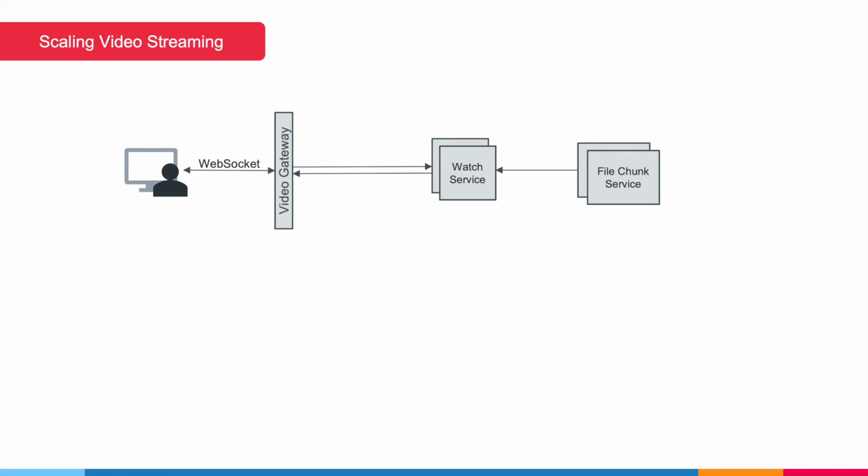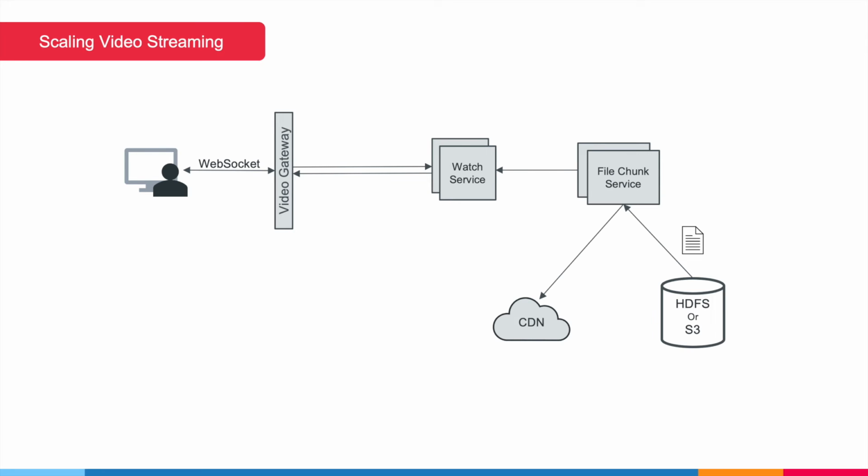Since we used file chunk service to encode the videos, we'll need it to decode and decompress as well. The chunk service will directly pull chunks from the file storage. Now, if a video goes viral, we don't need every viewer to retrieve the chunks from the file storage. So when a chunk is being pulled, we'll store it in CDN as well for faster retrieval next time. Depending on where the viewers of the video are located, we'll push the video to global or their local CDNs.